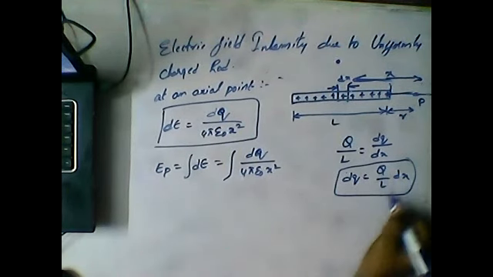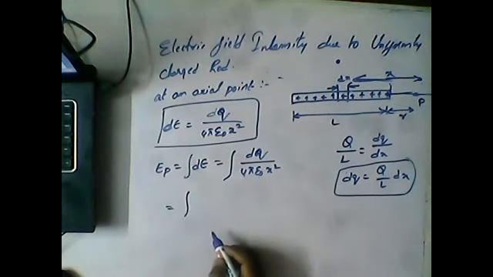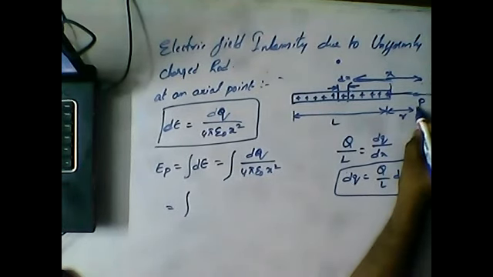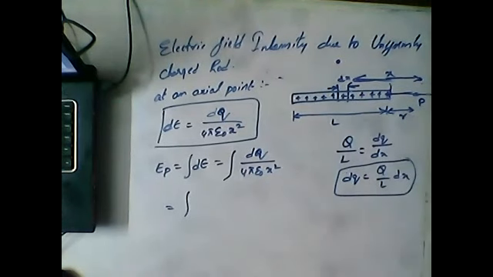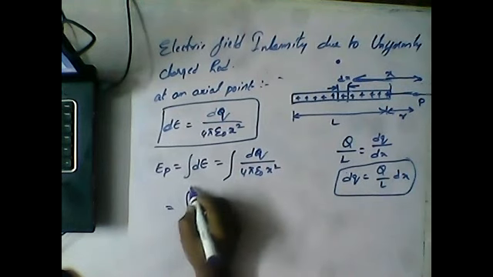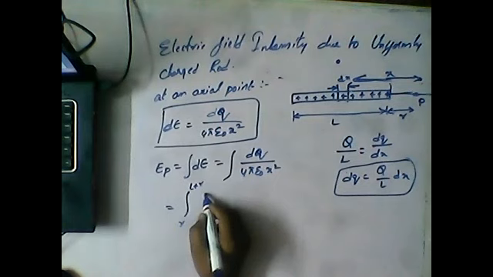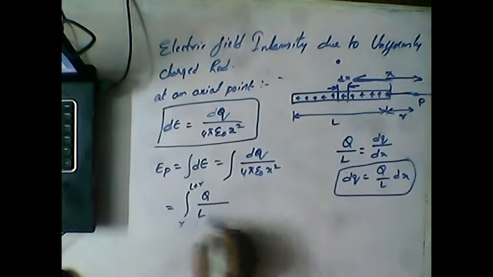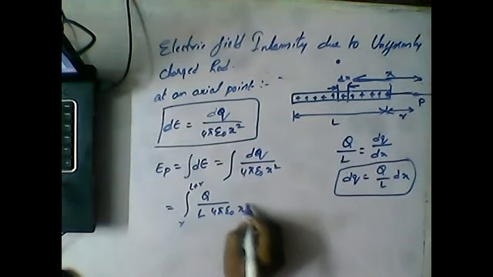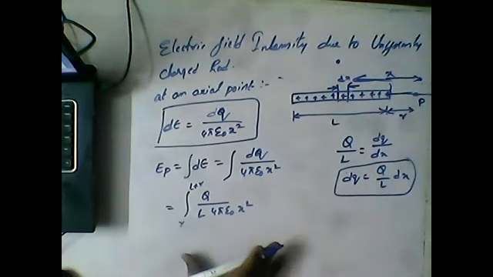Instead of dq, substituting Q by L dx, it will give us an integration. What are the limits, guys? Here it is R, and the other one is L plus R. So the limits are R to L plus R. Next, the value here is Q by L, and here we have 4 pi epsilon naught x square. This is the formula, guys.